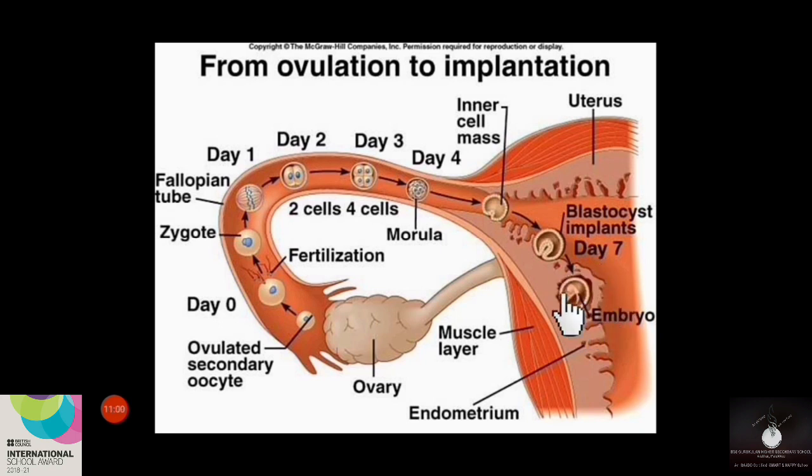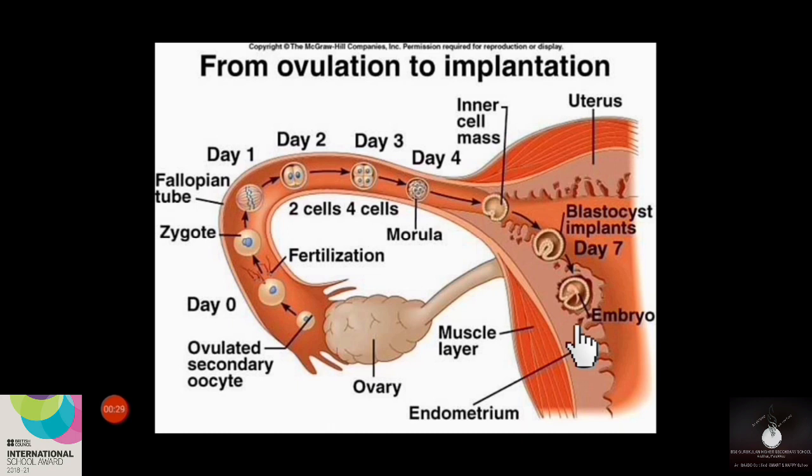This is the implantation stage, and the embryo will try to take the nutrients and the necessary things from the maternal body. After implantation, the embryo will make certain finger-like projections on its surface. We can call these finger-like projections chorionic villi. These chorionic villi will make an intimate connection with the uterine tissue and form a structural and functional unit between the developing embryo and the maternal body.